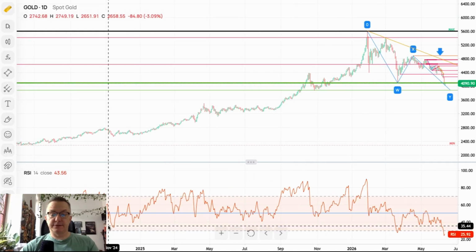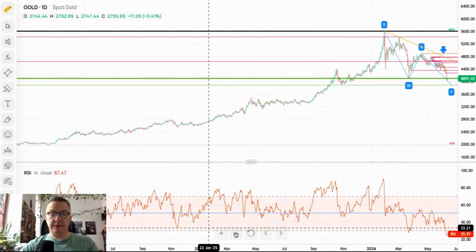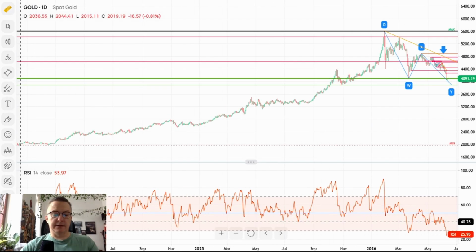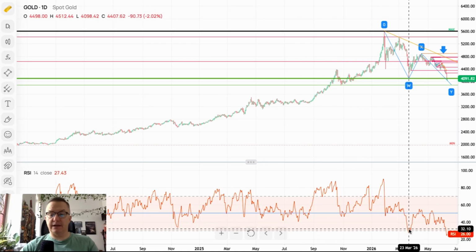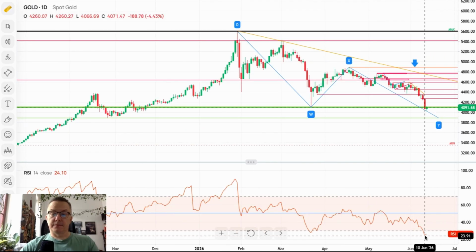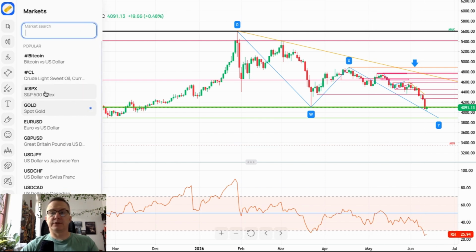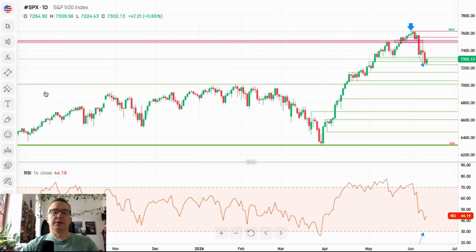Look at this. This is 2024, and it's still higher than this oversold. Look at this. I don't have any more data here. It's December 15, 2023, and still the RSI is higher than this one. So this is a historical low for gold on the daily time frame chart according to this data. So that's another clue from the market that you might want to consider in your analysis.